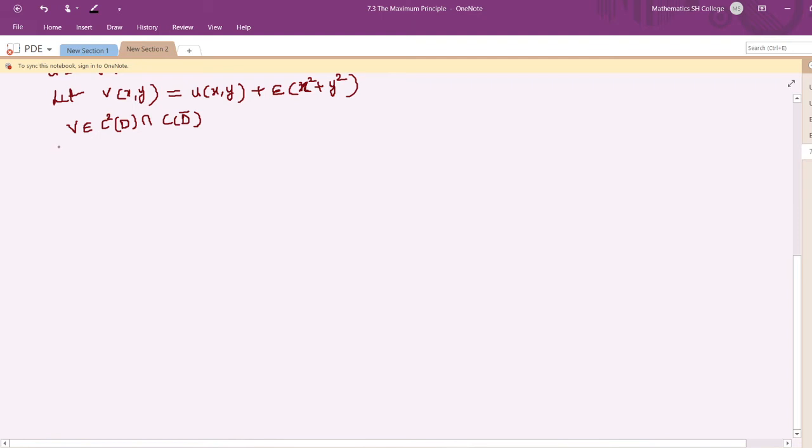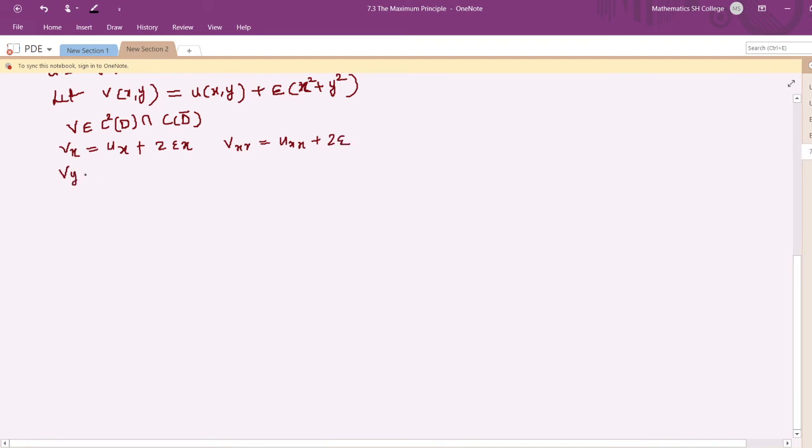Also we can see that Vx, what is Vx from here? So Vx is nothing but Ux plus 2 epsilon x, and Vxx will be Uxx plus 2 epsilon.